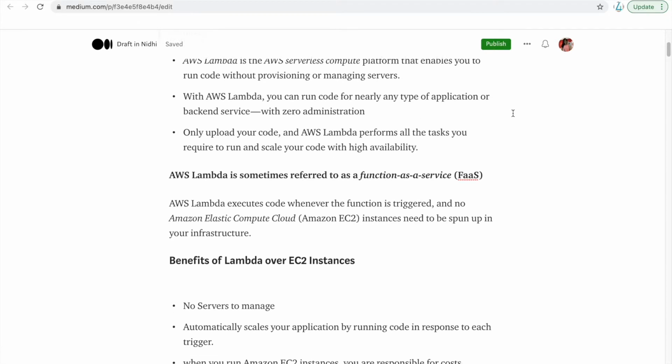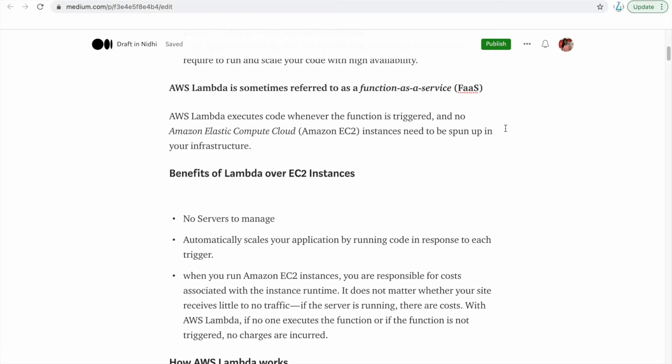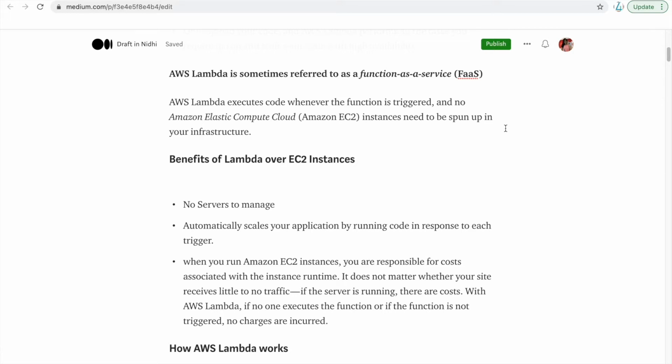So what are the benefits of Lambda functions over EC2 instances? Like, you can also create a function and run it on EC2 instances, right? So what are the benefits of using Lambda functions? First, you don't need to do any server management, and it automatically scales your applications. If there are a lot of triggers happening, then it will automatically scale.